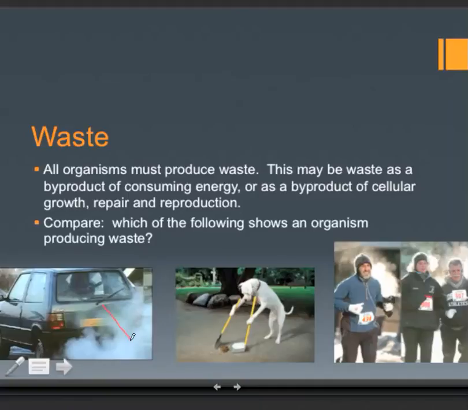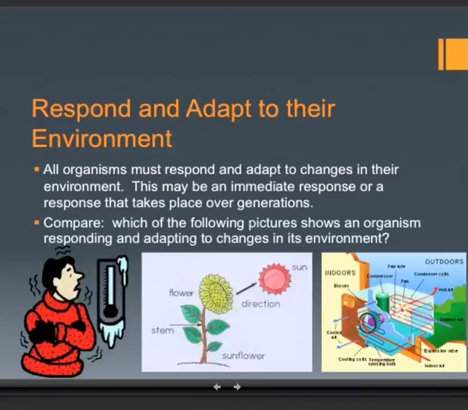Now that's a chemical reaction, but it's not a living creature giving off waste. Here we have a dog picking up solid waste. Yes, that's an example of an organism producing waste. And here we have humans breathing out exhaust, carbon dioxide. That's the most common form of waste that humans produce.